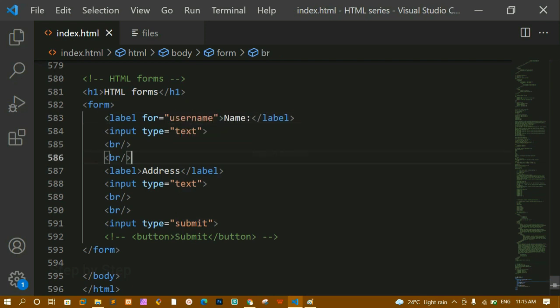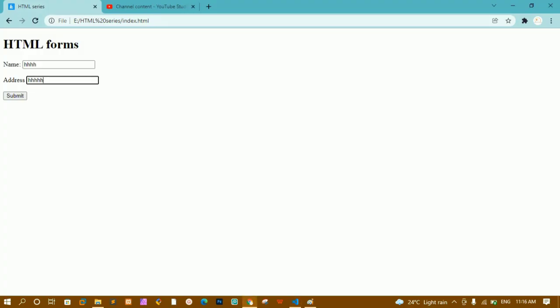Okay, username, and inside this input field I just have to give the ID, and whatever I have given here, the same name I have to give here. Okay, because this is going to bind this one. This entire thing will be bound. I'll just come here and refresh this one.